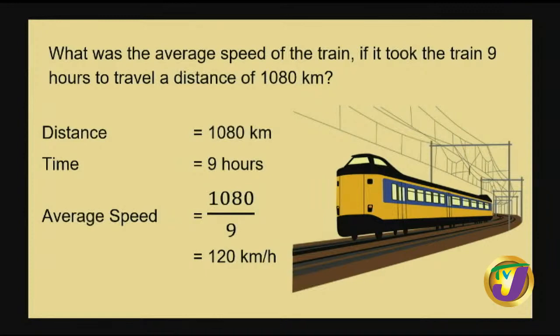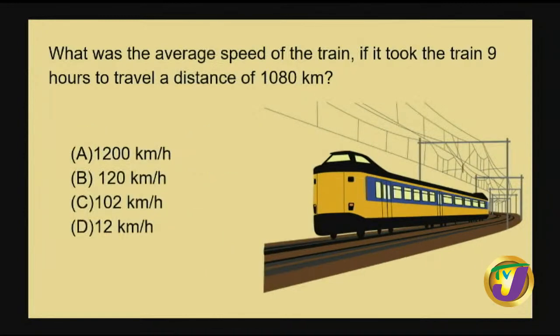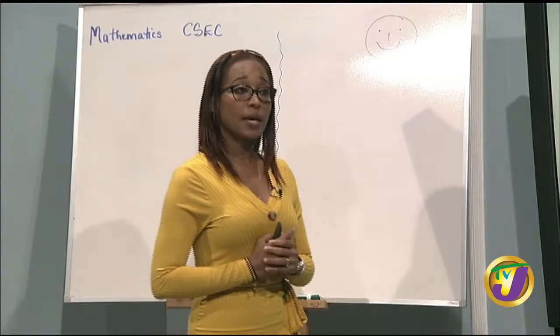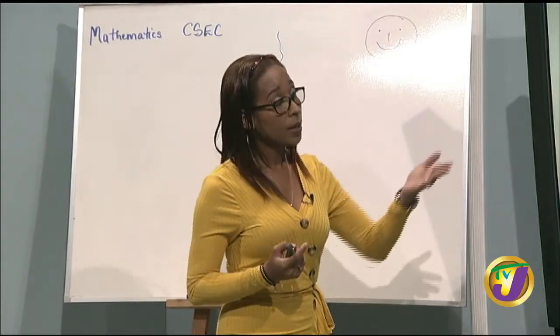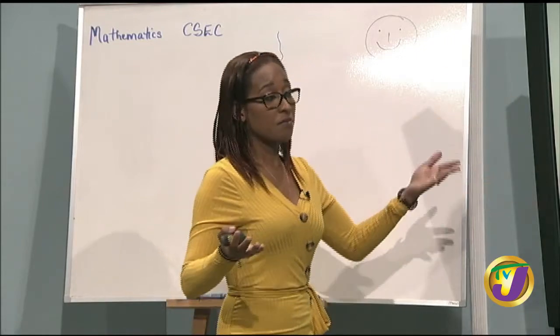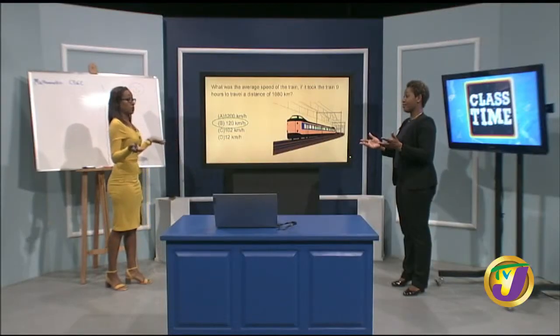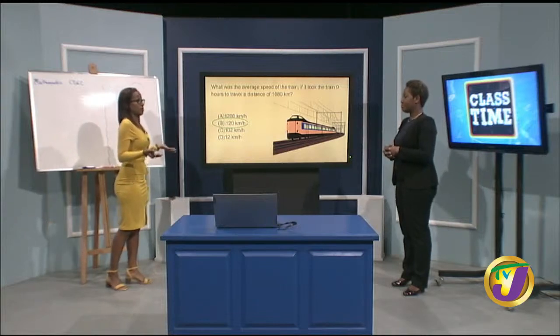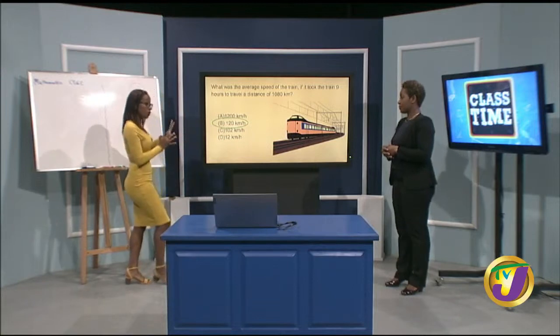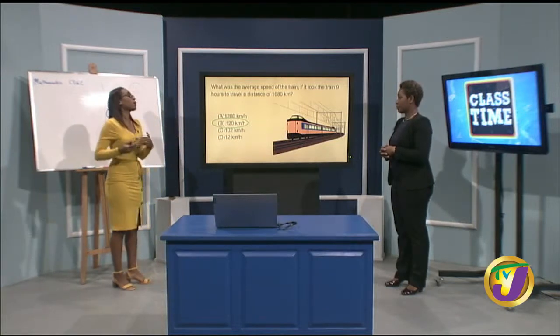Right. But guess what? In looking back at our responses, yes, we would have arrived at our answer. But there's something key to note here. We have to ensure we look at our units. Most definitely. Because it could be a case where we were asked to find the same speed, yes, but in looking at our responses, we may have been given meters per second, meters per minute. It depends. So we really have to take a look at what our units are here in our responses to know which angle we take it from.